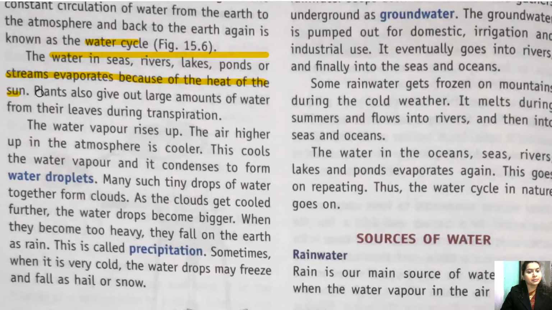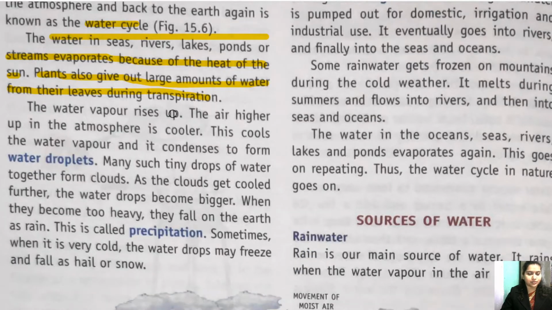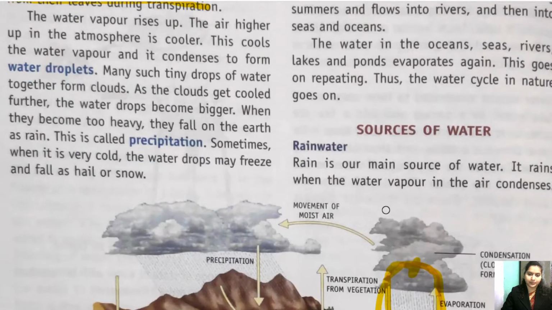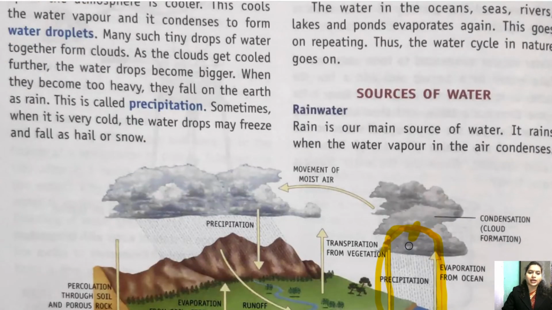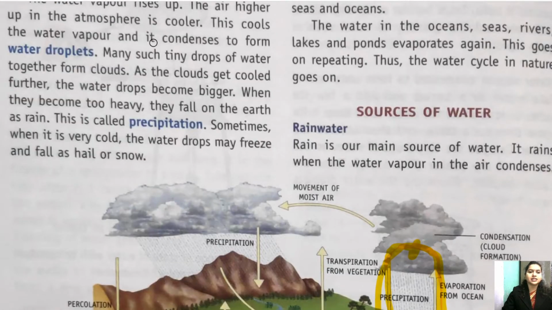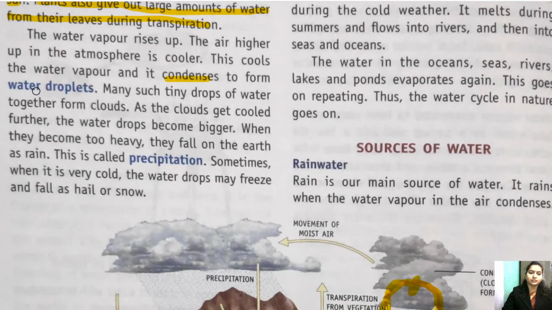Clear? Plants also give out a large amount of water from their leaves during transpiration. So I think you are clear with what is transpiration. Okay. Now the water vapor rises up, and it condenses to form water droplets. So is it clear? I think.